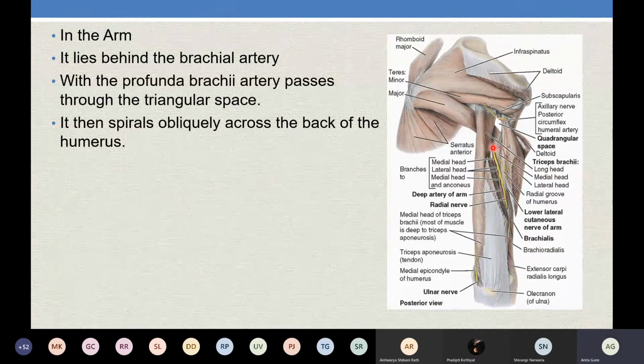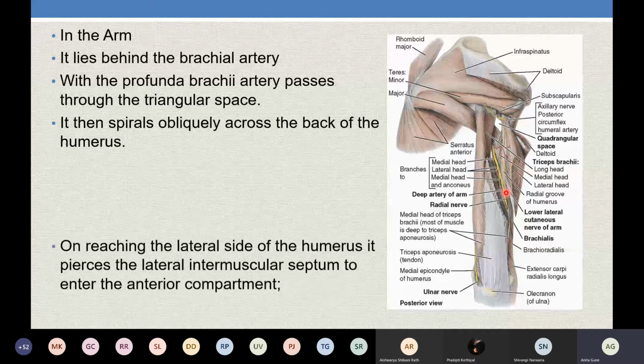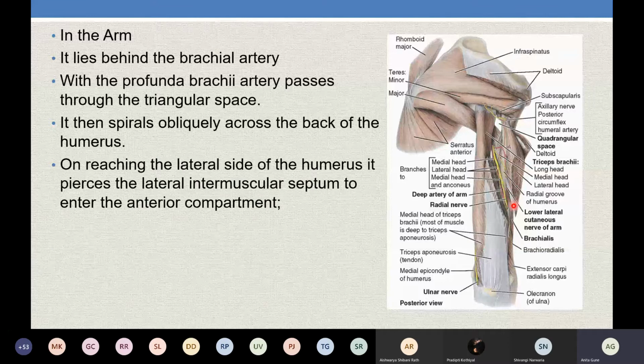So passing through the triangle, lying along the spiral groove, it crosses the back of the humerus till it reaches the lateral side of the humerus. Initially it was on the medial side, so it crosses in the spiral groove to go towards the lateral side. It will pierce the lateral intermuscular septum over here to enter the anterior compartment. So it enters the anterior compartment from the posterior compartment by piercing the lateral intermuscular septum.